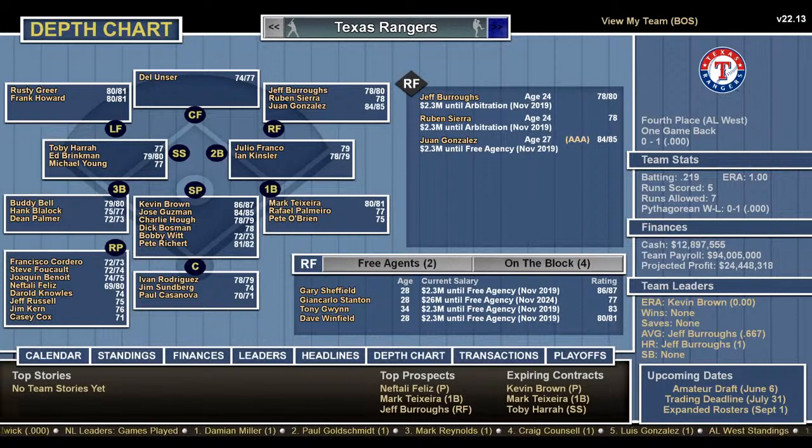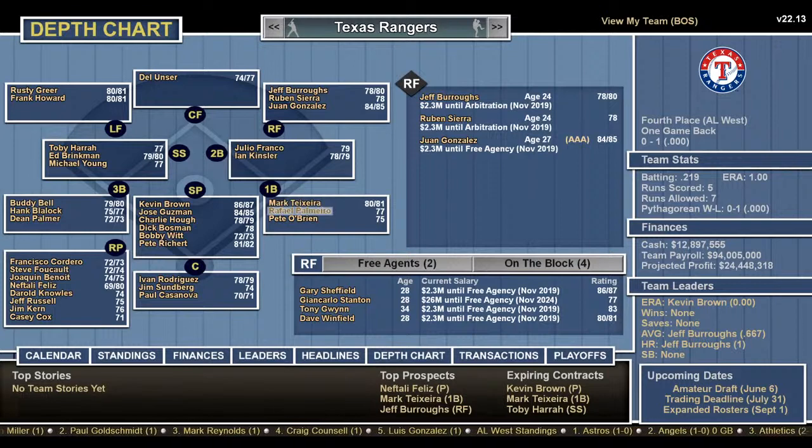Rangers. Frank... Oh, yeah, because Frank Howard played for the Senators, which would become the Rangers. Howard, this team again is going to struggle to win here.